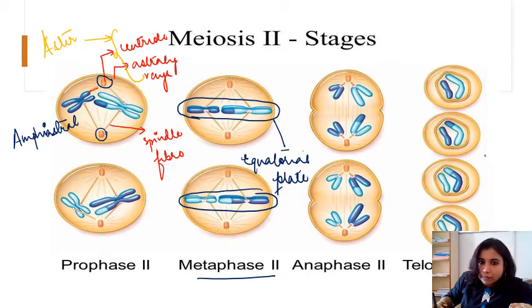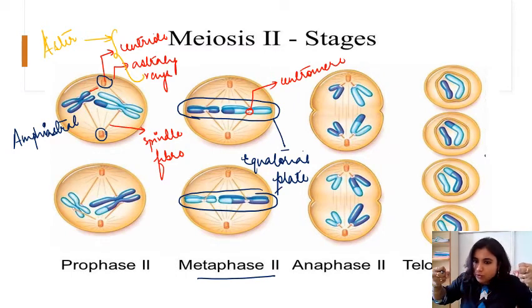Now what will happen? You can see the spindle fibers get attached to the chromosomes at the centromeric part. So this part we call the centromere. Now in anaphase, these thread-like structures will start pulling the chromosomes to the two opposite ends.